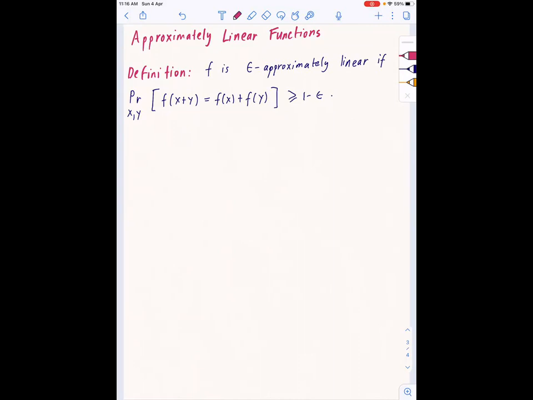Now you can ask, what are epsilon-approximately linear functions? Are they actually given, almost given, by alpha dot x for most inputs? So that's the main question we'll come to.